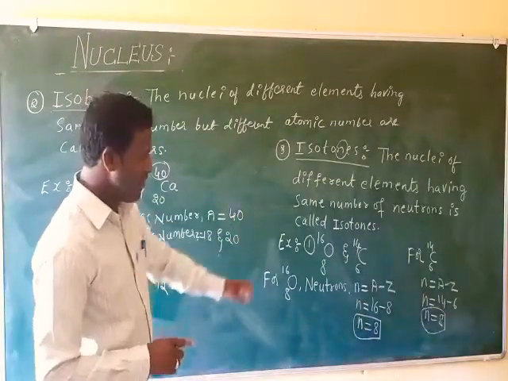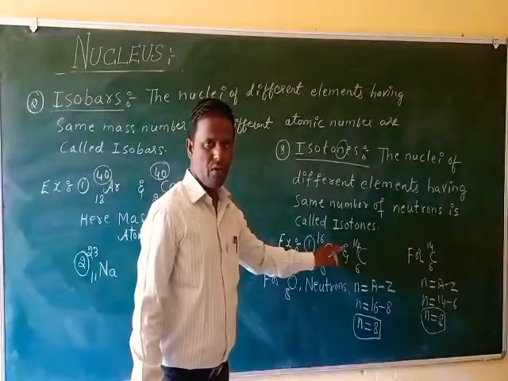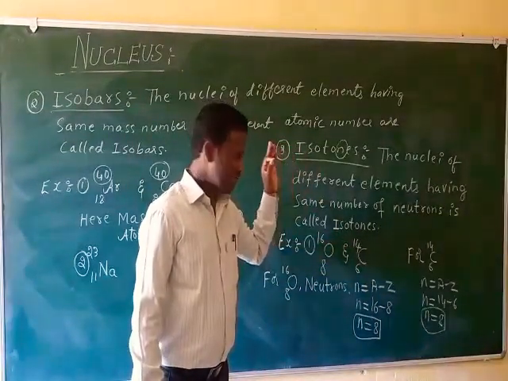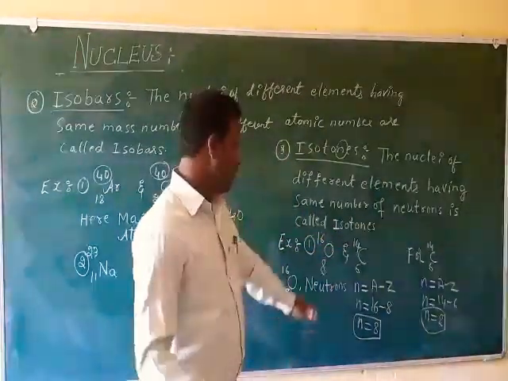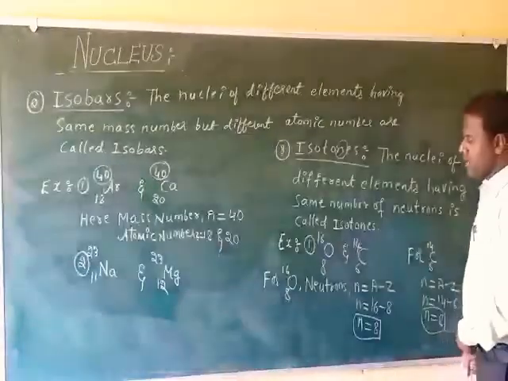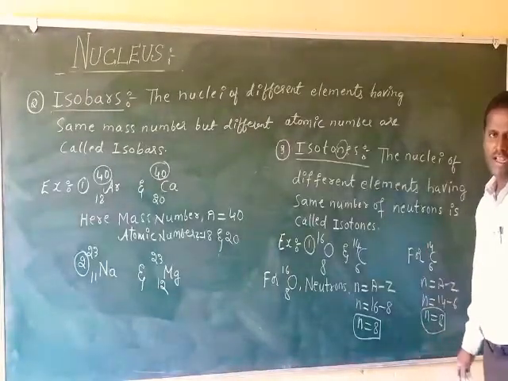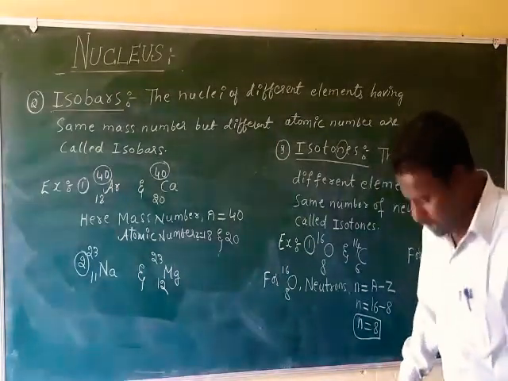This pair, you must write one pair. Two elements must be written for isotopes, isobars and isotones. One example is oxygen and carbon. You should write the mass number and atomic number correctly. This is one example of isotones.